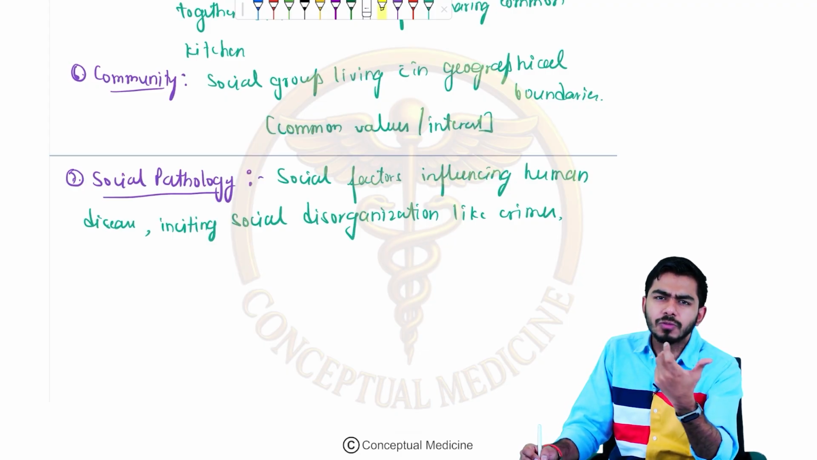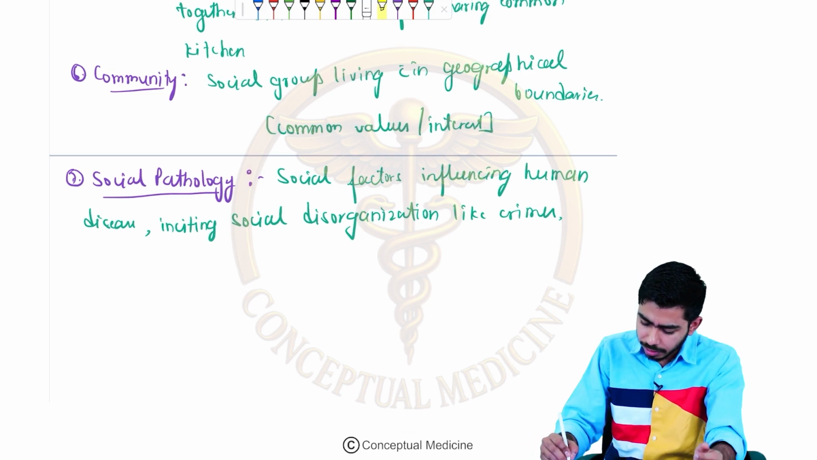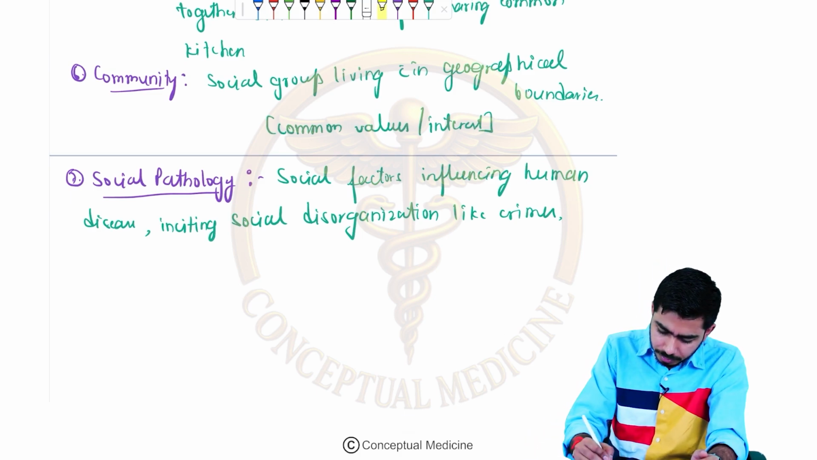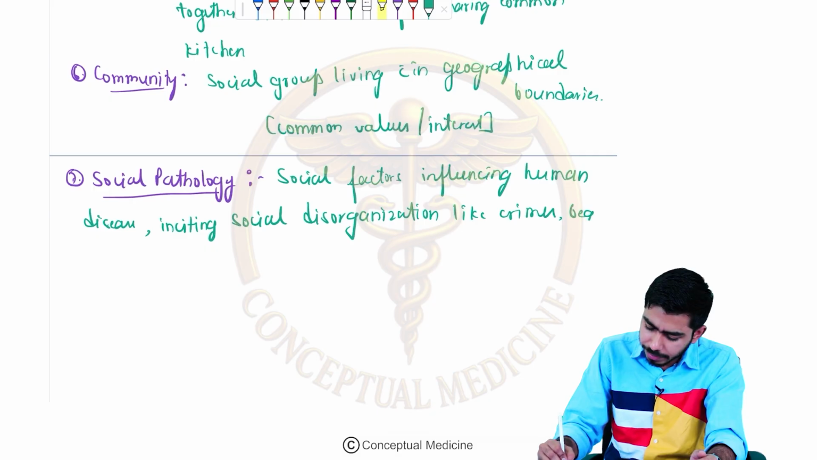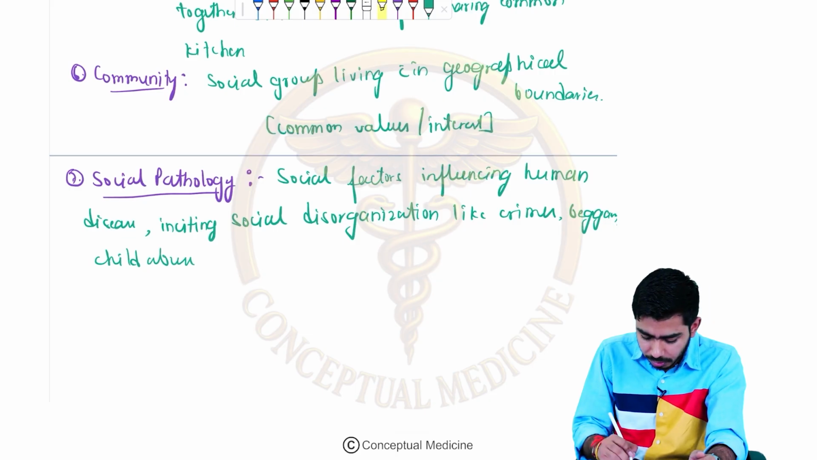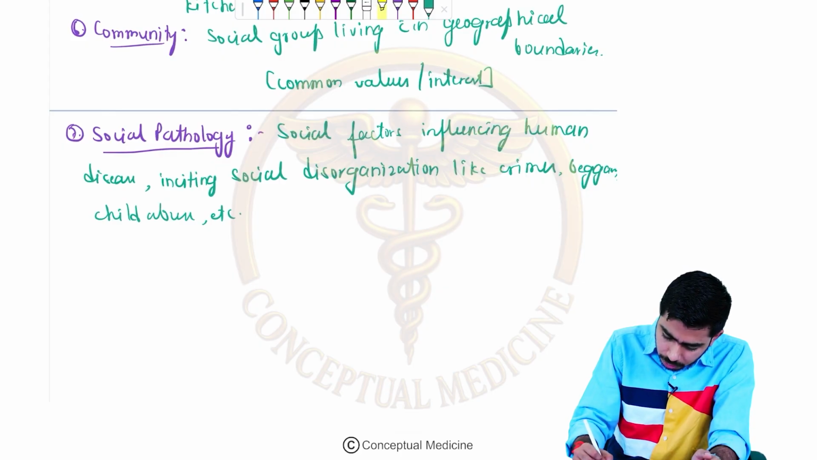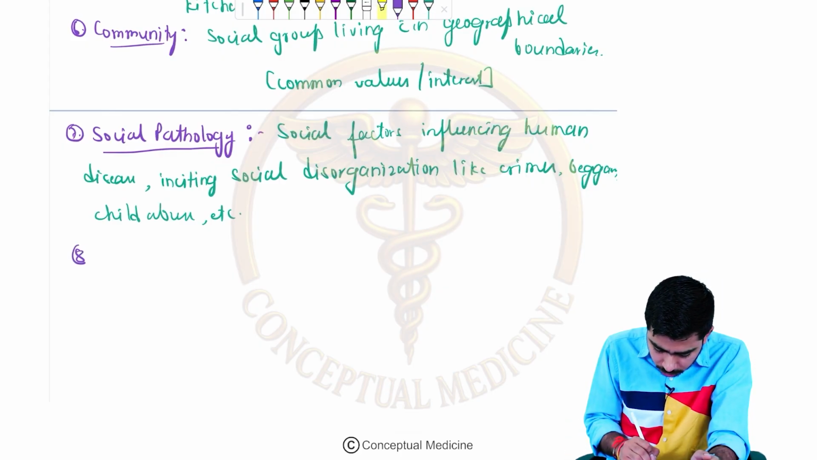So social factors which are influencing human diseases might be inciting crimes, beggary, child abuse, or human trafficking, etc. Right? So this is social pathology. Now, if we have talked about social pathology, then we shall talk about social medicine also, right?